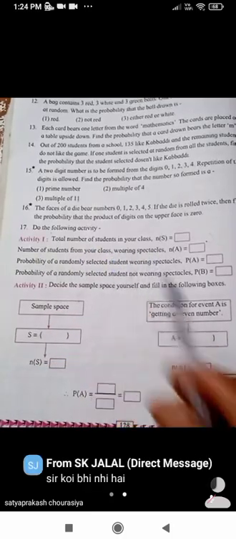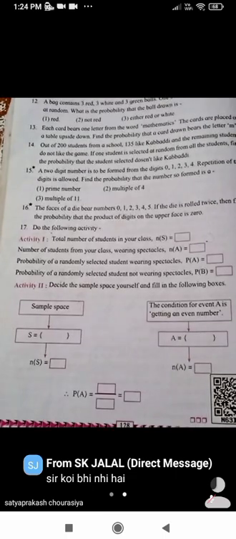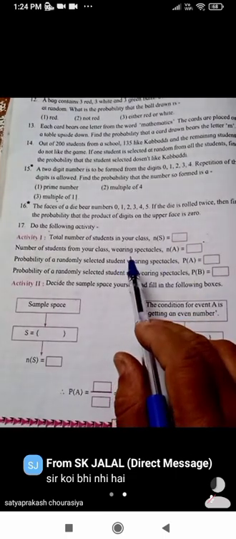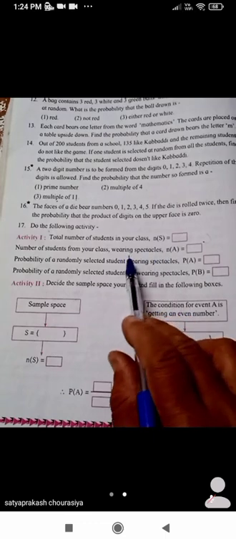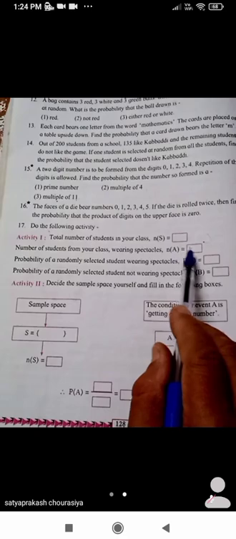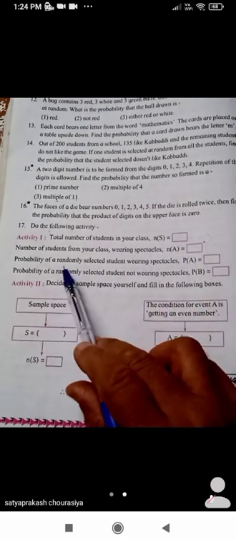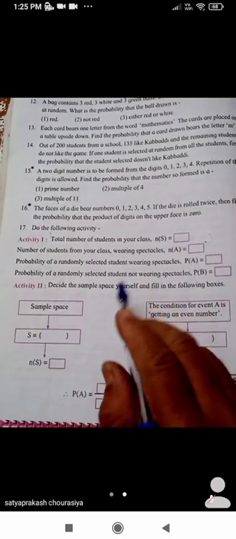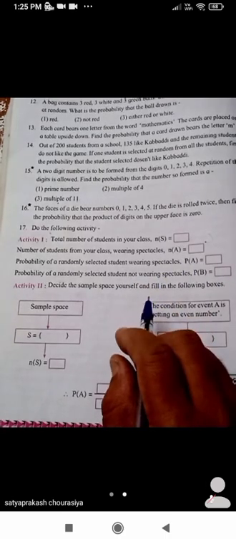How many students wear spectacles? That you have to write here. Now probability of a randomly selected student wearing spectacles, P(A), is equal to that. Now number of students not wearing spectacles is this. So here you have to fill the boxes. So how will you complete it?